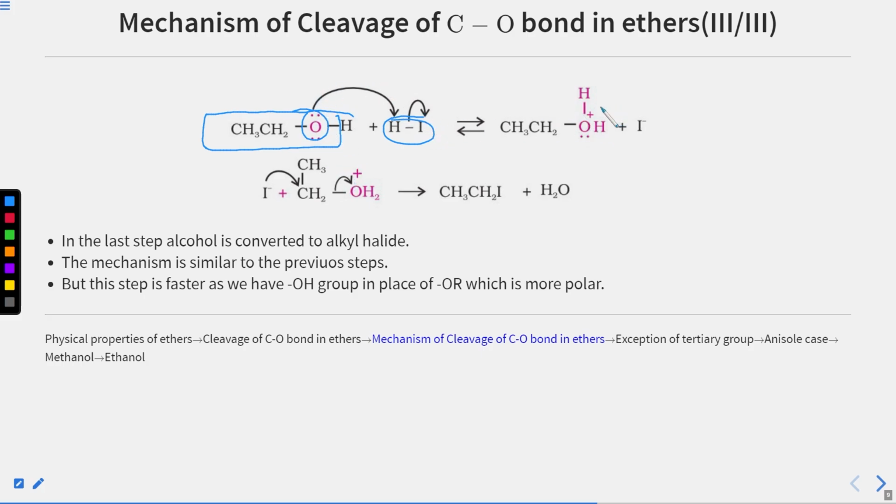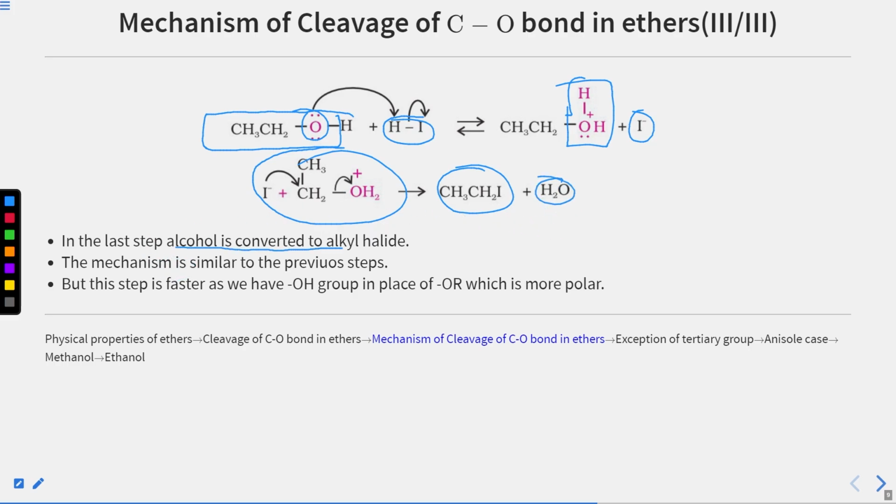and leaves us with I minus plus this one. Now this is a very good leaving group. Again, our I minus that had been kicked out attacks from the back and gives our CH3CH2I. This substitution mechanism also goes through the SN2 mechanism. Clear? Now in the last step, what happens?